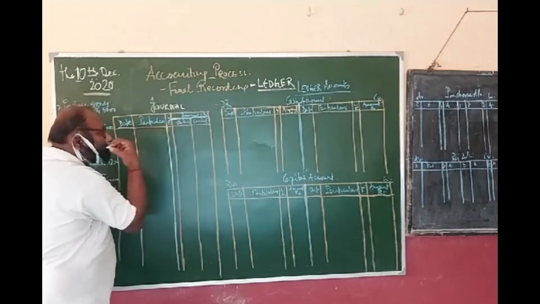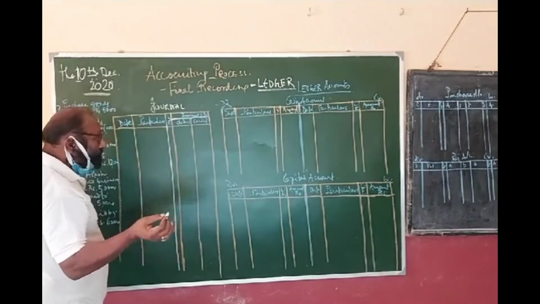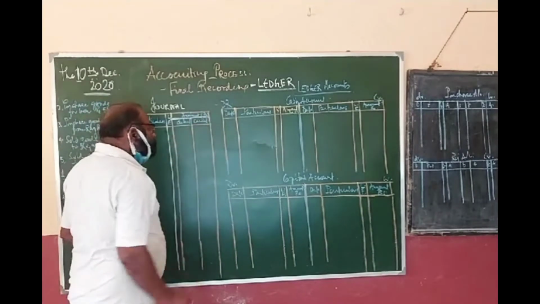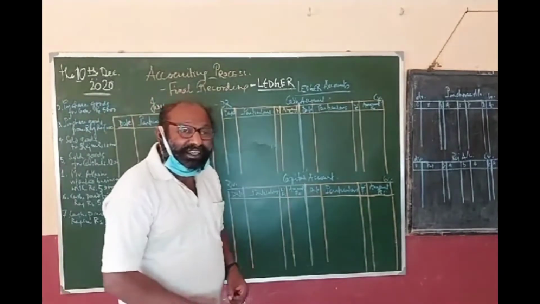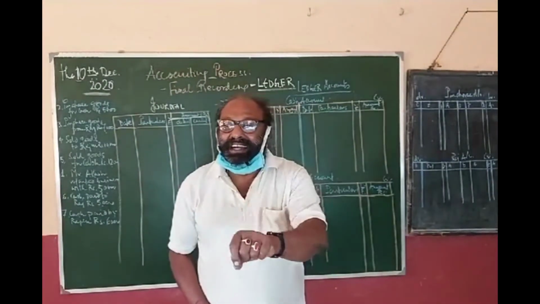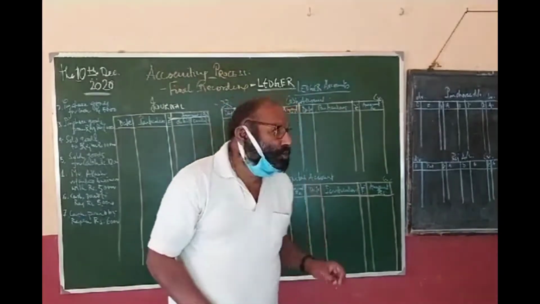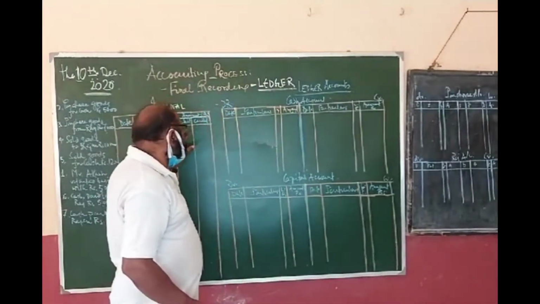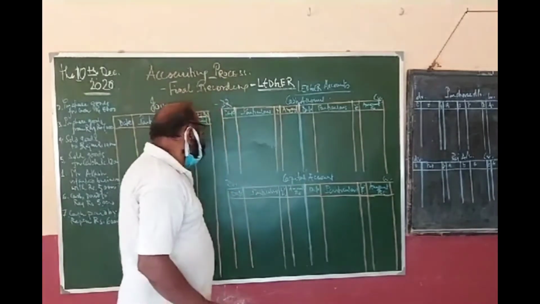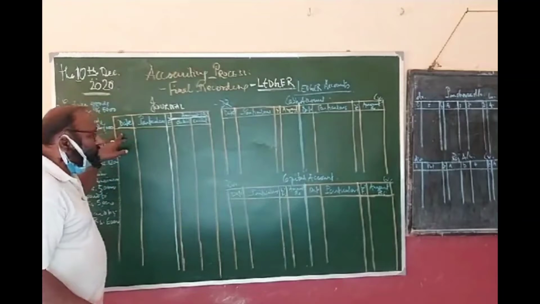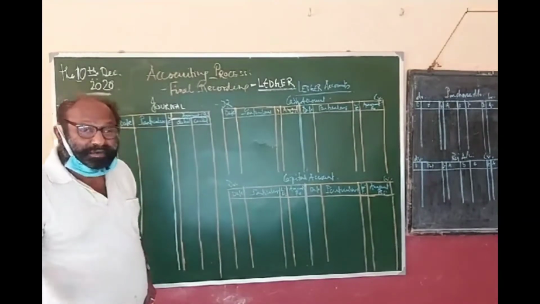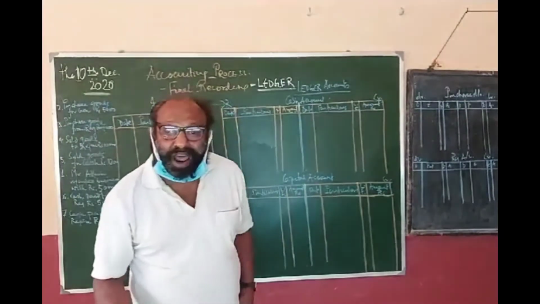Then ledger folio. Today I will let you know the concept of ledger folio. And for the amount we have two columns, as each and every account has its debit, and the debits have corresponding credits, and every credit must have a debit aspect too. So there are two amount columns in the journal. Okay. So what is journal? Journal is the book of primary record. It is a book of prime entry.